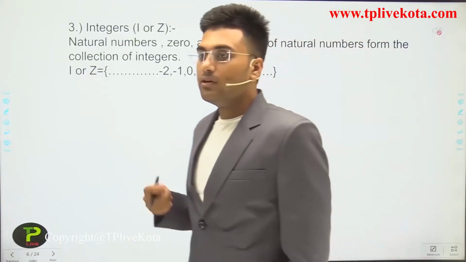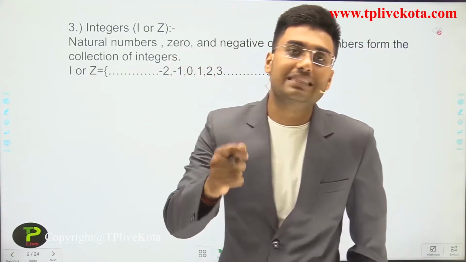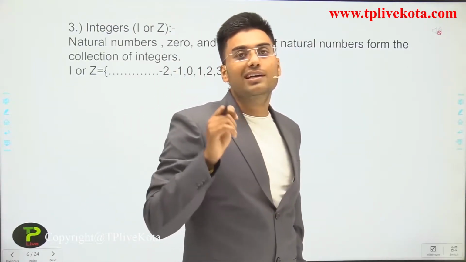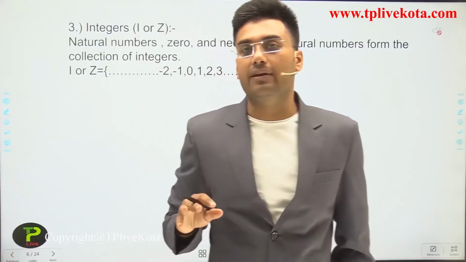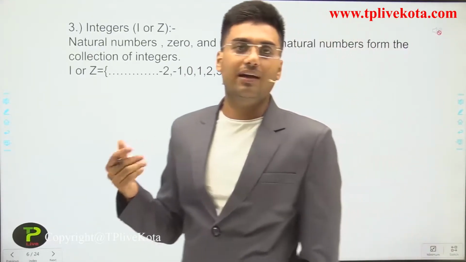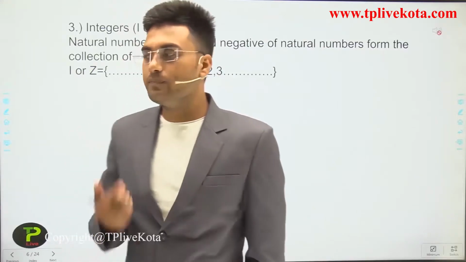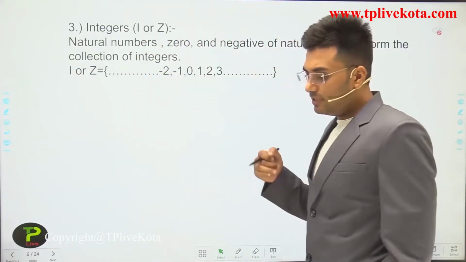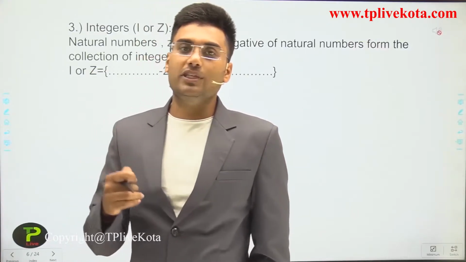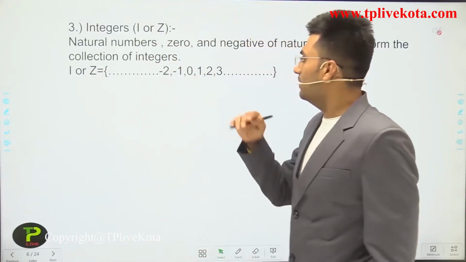Here we cannot identify which is the smallest integer. We cannot answer which is the smallest integer, and we cannot identify which is the largest integer either. But if someone asks which is the smallest positive integer, then it is 1.